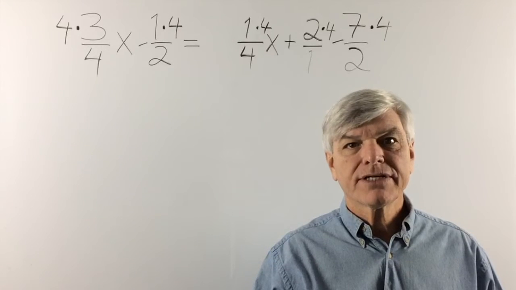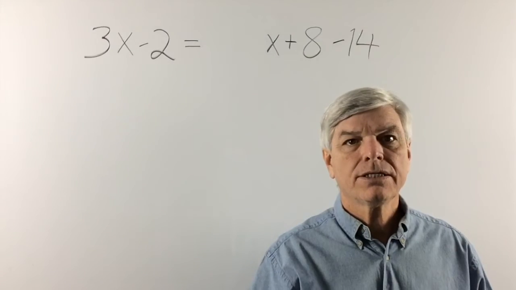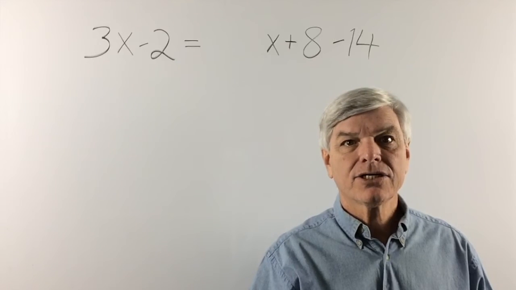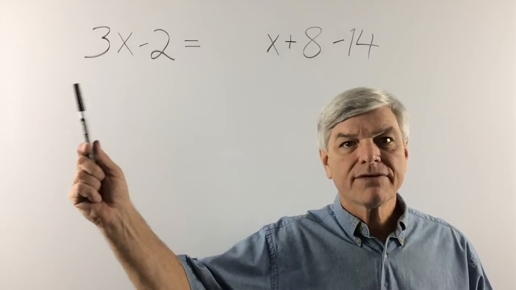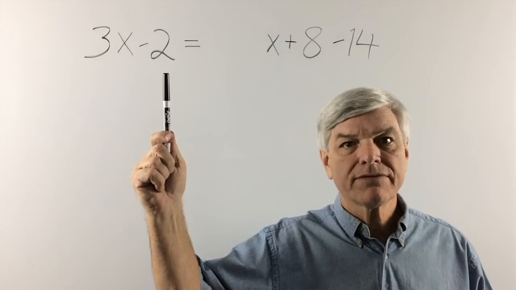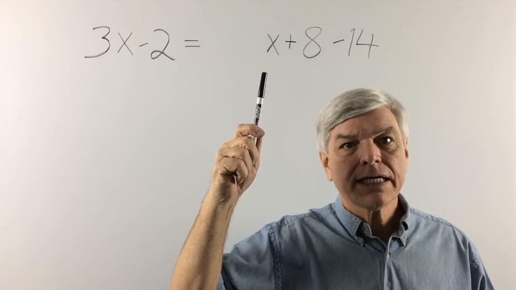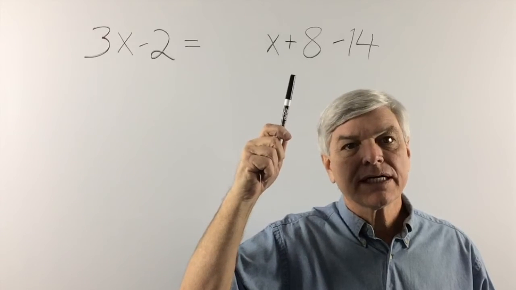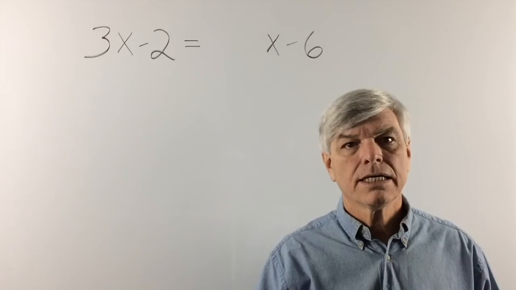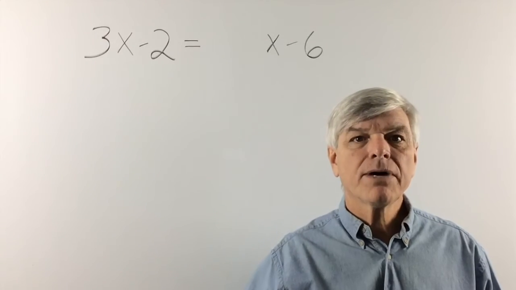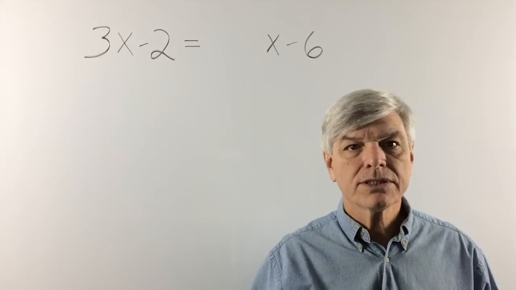Now let's reduce everything. Good, we got rid of all of our denominators, and let's combine like terms. Now there's only one set of x's over here, one set of units. We have one x over here, and we have 2 units over here. Let's combine those. -6, and now we've combined all of our like terms.